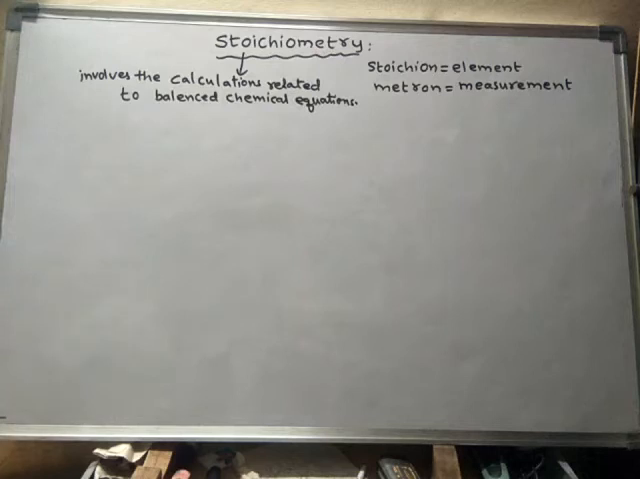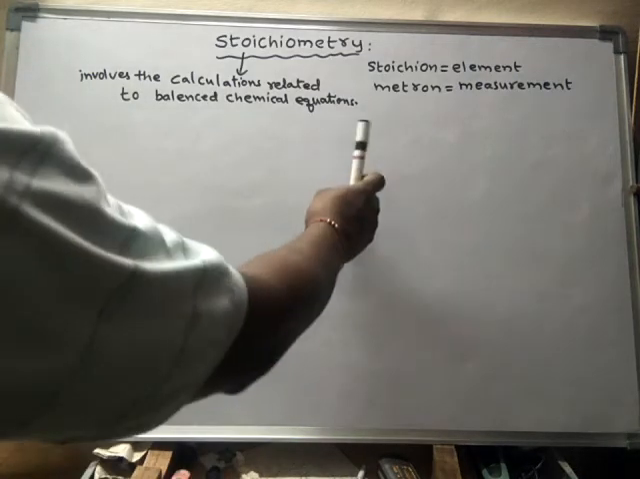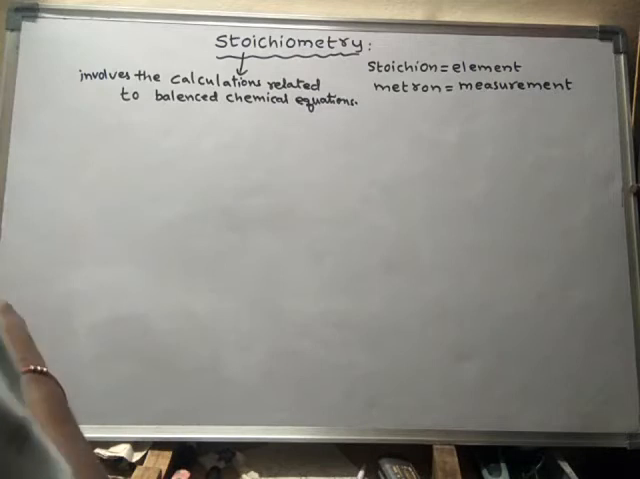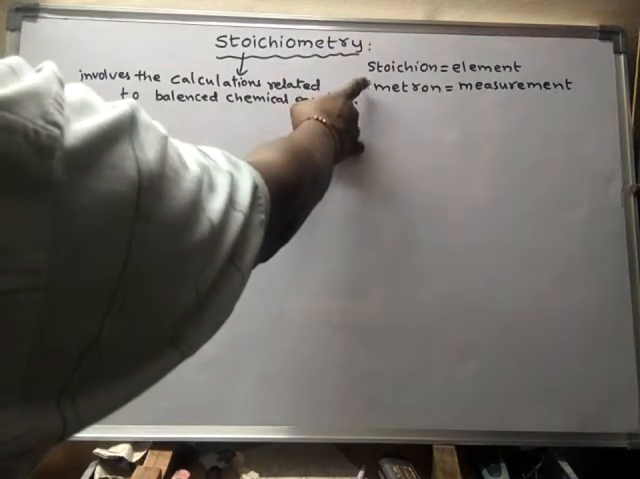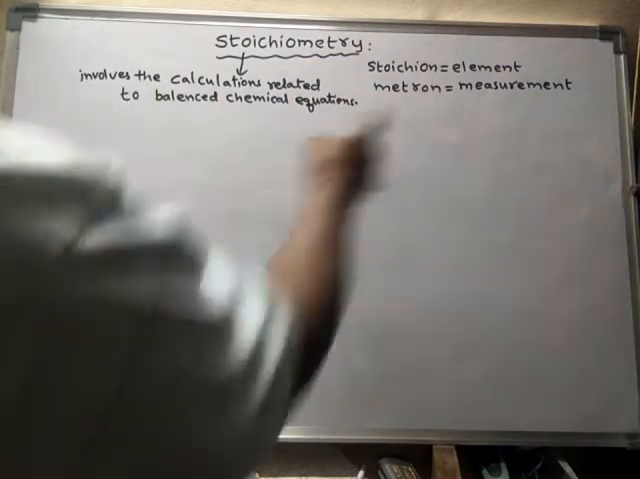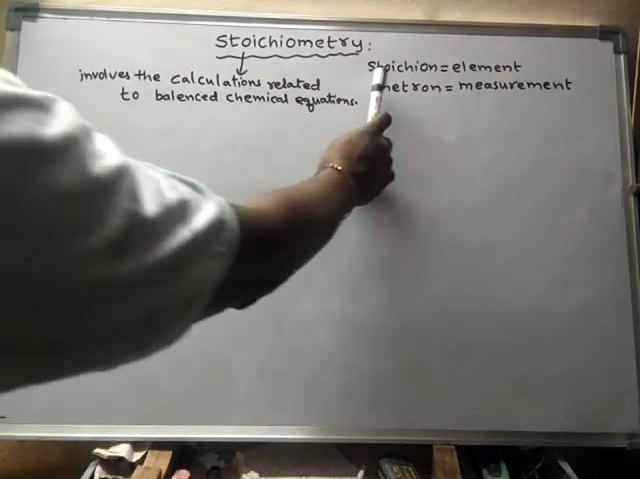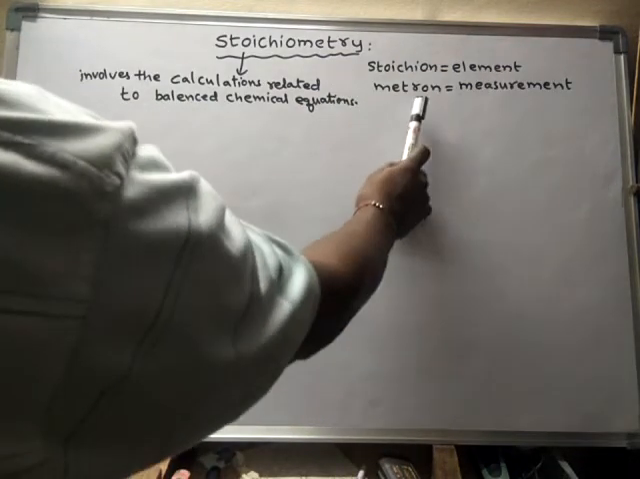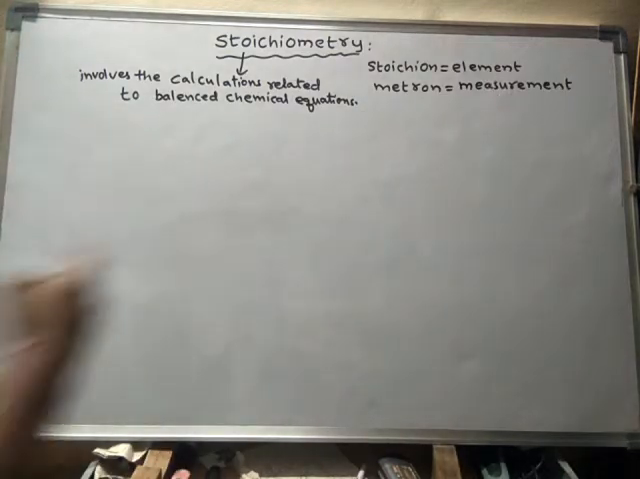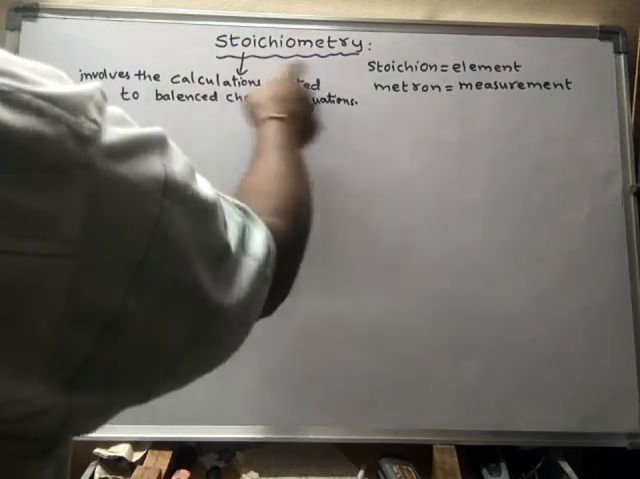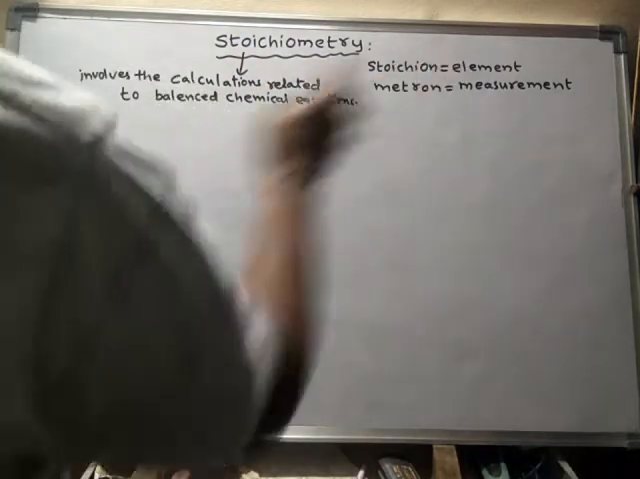Today we will start a new topic known as stoichiometry. Stoichiometry is derived from two words, stoichion and metron. Stoichion means element, metron means measurement. So in stoichiometry, we will measure the element.